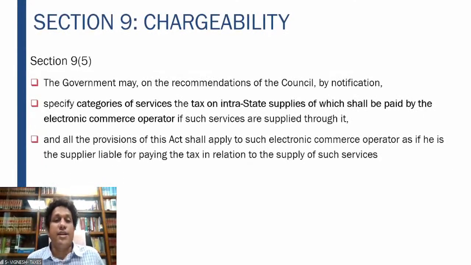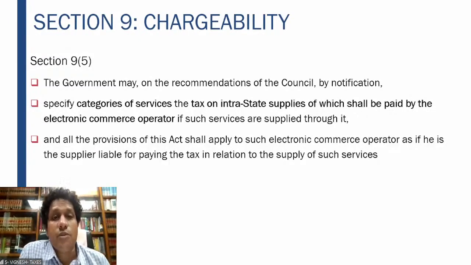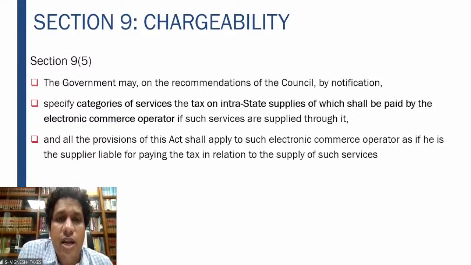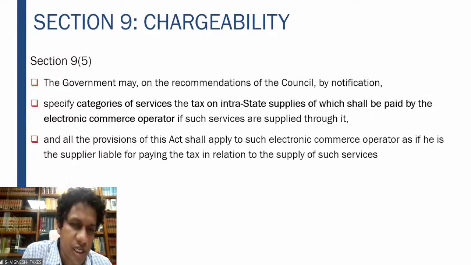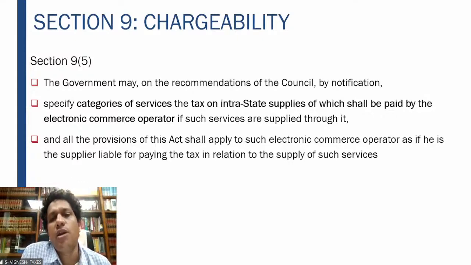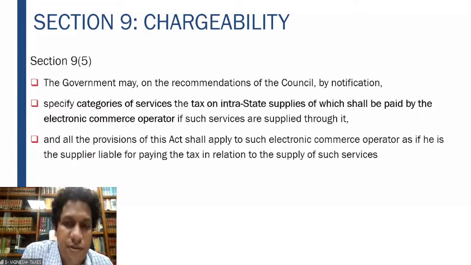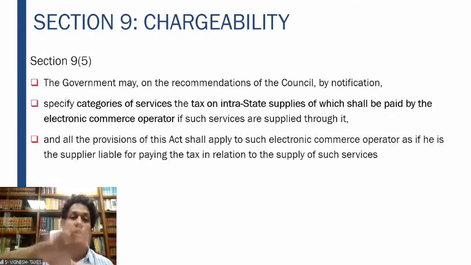It gets even more interesting in 9 subsection 5. This is where the concept of e-commerce operator comes. The government may, on recommendations of the council, by notification, specify categories of services, the tax on intrastate supplies of which shall be paid by the electronic commerce operator if such services are supplied through it.